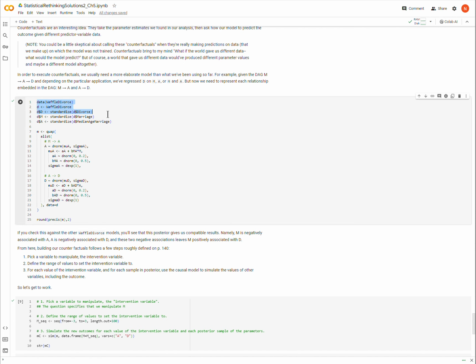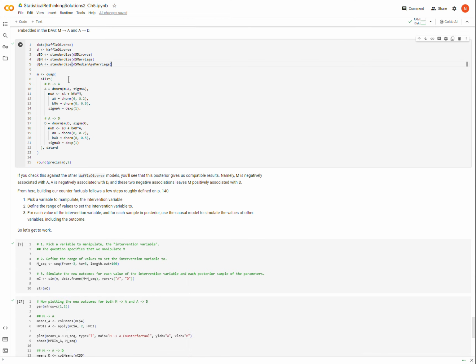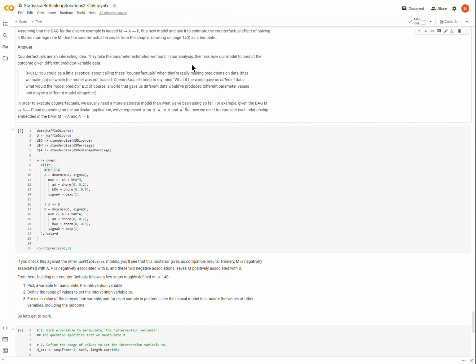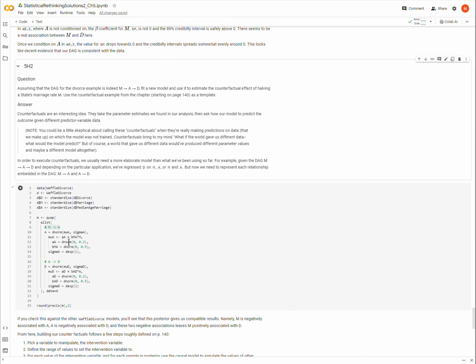so that's what we're going to do here. Okay, so I have my data, and I've standardized my relevant variables as we've been doing for this data set. And so here's my model. Okay, so first I'm going to model the relationship from M to A. Okay, from M to A in our DAG. And I'm just saying that the value of A, or the mean value of A, is a function of some average value, some intercept, as well as the causal input from M, and I'm calling that M, and then I'm using the beta MA, so M affecting A. That's the nomenclature I'm adopting here.